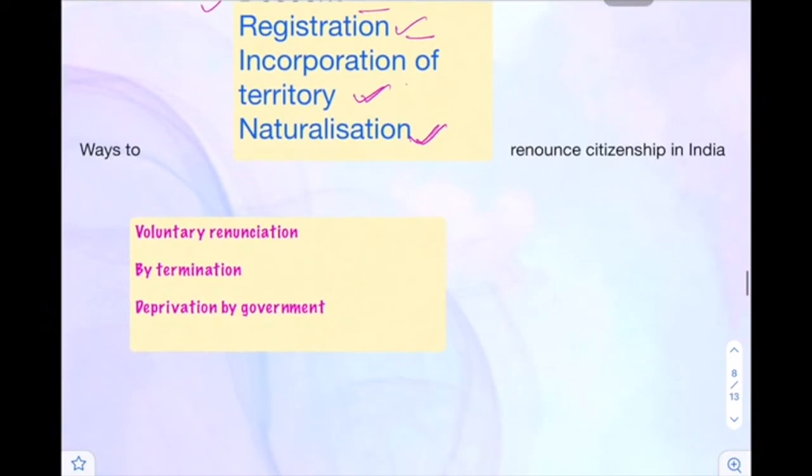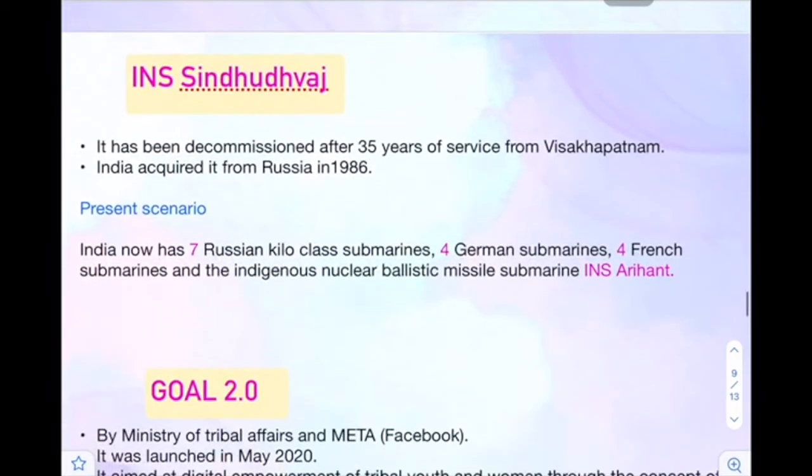To renounce the Indian citizenship, we have 3 ways, which is voluntary renunciation, which is like if you have decided to just stay in any other country like USA, UK, Australia, Switzerland, any other country, you just voluntarily renounce your citizenship, because according to Indian law any Indian citizen cannot have the citizenship of two different countries. So this is not possible, so they voluntarily do it. By termination, government can terminate your citizenship, and deprivation by government. So these three ways are there in which you can renounce your citizenship.